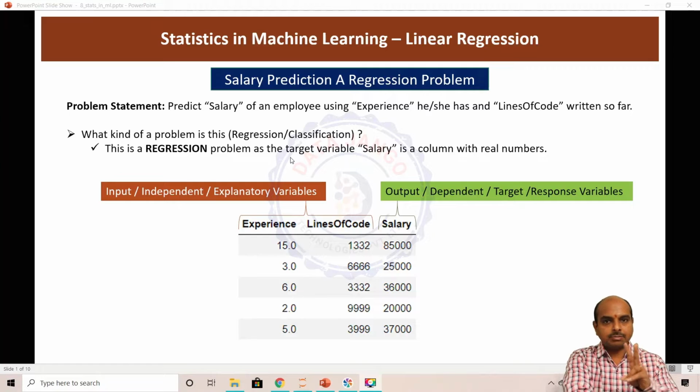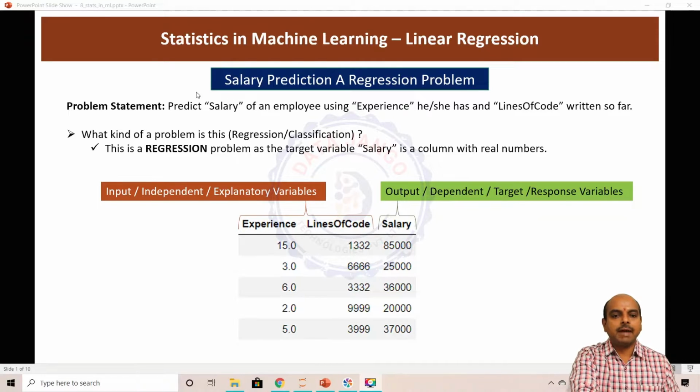So there are two kinds of machine learning problems. One is regression and another is classification, especially in supervised learning. So this is a regression problem. Why are we saying this is a regression problem? Because the value we need to predict is a real number. The salary is a real number.